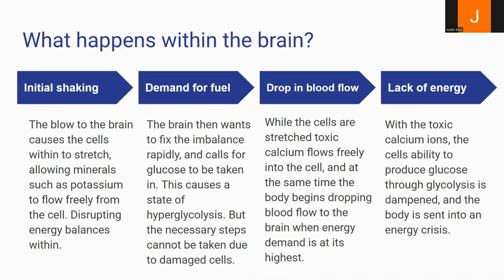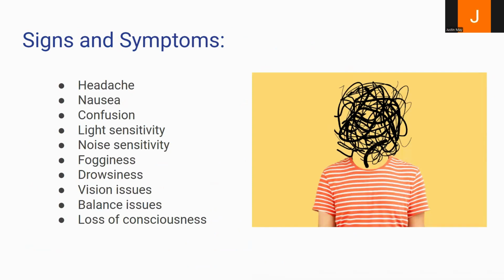mitochondria. There's a drop in blood flow. There's a drop in cerebral blood flow to the brain, and while the cells are stretched, toxic calcium flows freely into the cell. At the same time, the body begins dropping blood flow to the brain when energy demand is at its highest. The lack of energy then comes with the toxic calcium ions, the cell's ability to produce glucose through glycolysis is dampened, and the body is sent into an energy crisis.